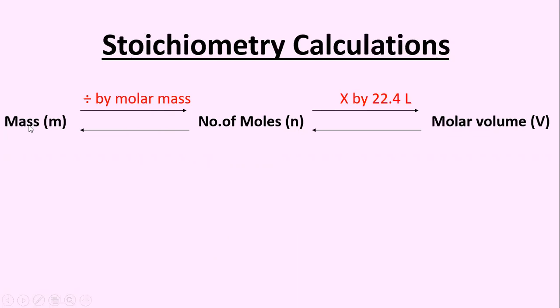That is, if we know the mass, when we divide this mass by molar mass, then we get the number of moles. Okay. And again, this molar volume divided by 22.4 will give you the number of moles. Then again this number of moles multiplied by molar mass will give you mass, right? So based on this, let us see some examples.